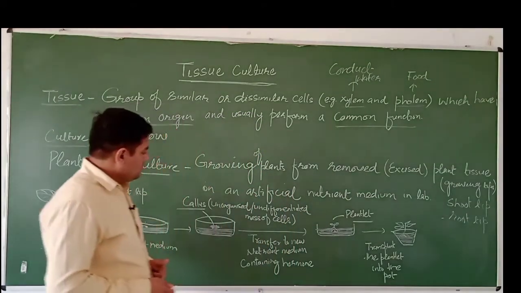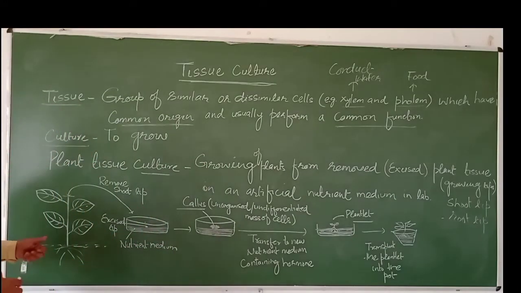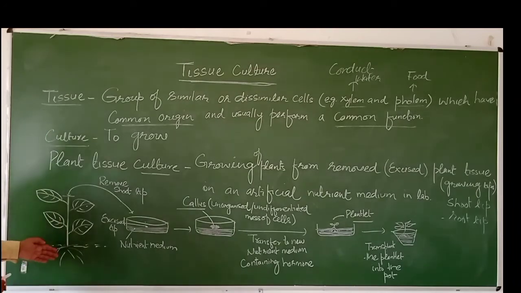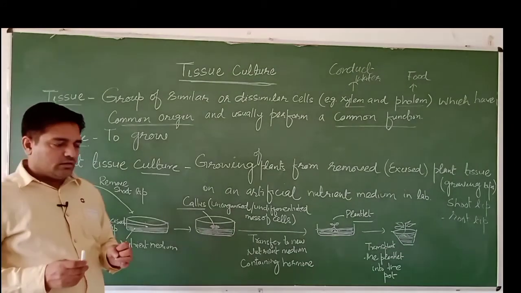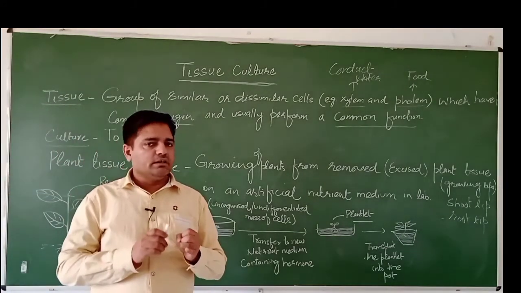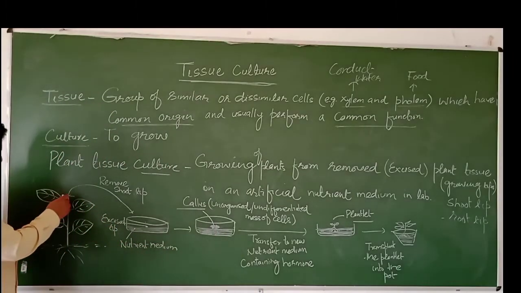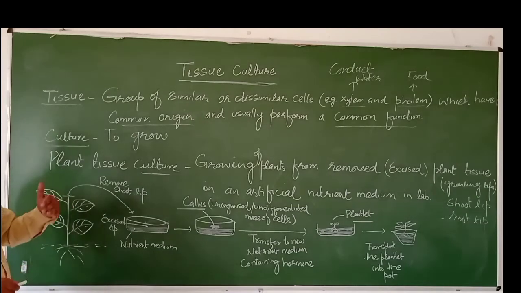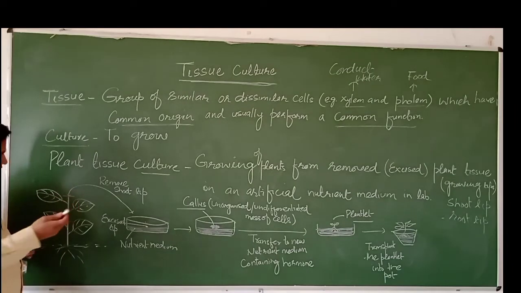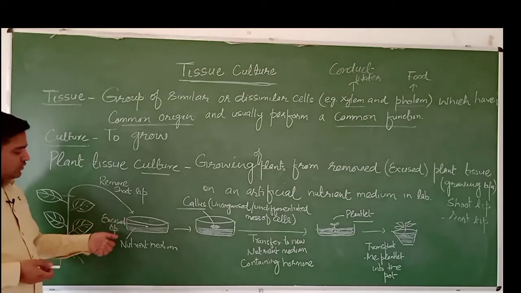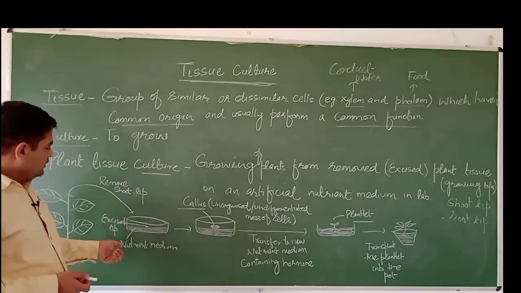So what happens in this tissue culture? Here you can see I have drawn a plant diagram in which you can see the root as well as the shoot. Shoot is the collective word for stem and leaves. At the shoot you can see the shoot tip, the growing tip, and we cut this growing tip with the help of a blade, and we place this shoot tip onto the nutrient media.